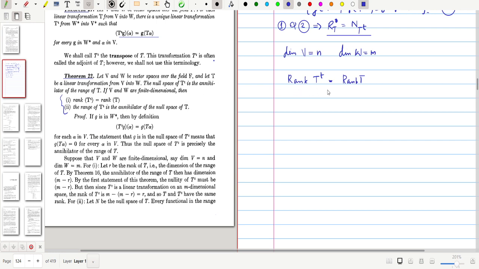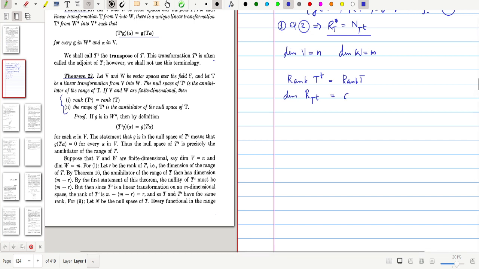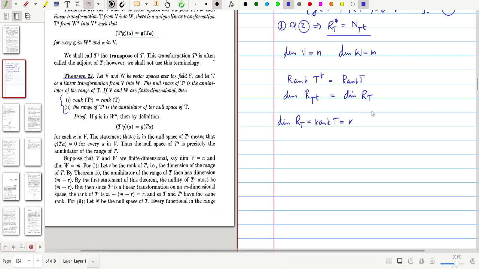First we prove the first statement, rank T transpose equals rank T. Rank T transpose is defined as the dimension of the range of T transpose, and we need to prove that this is the same as the dimension of the range of T. First assume the dimension of the range of T, or rank T, is equal to some r.